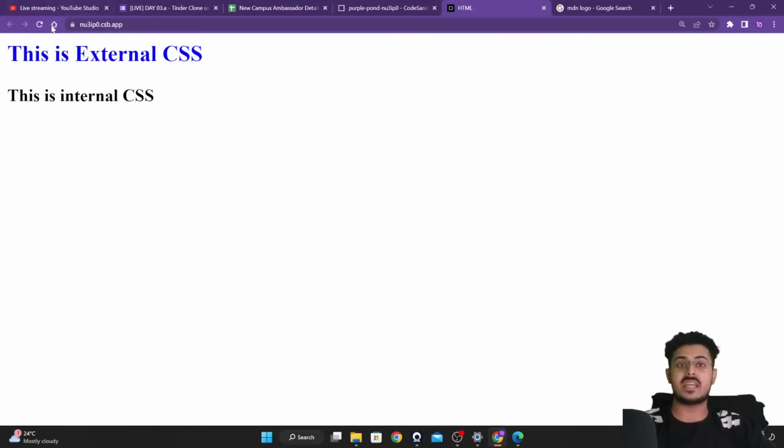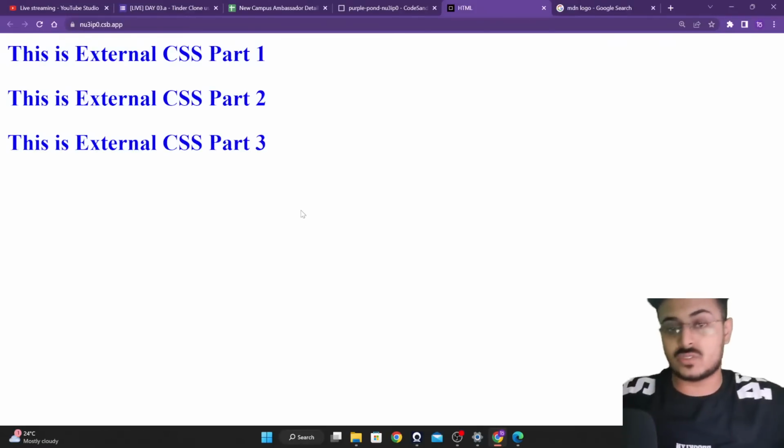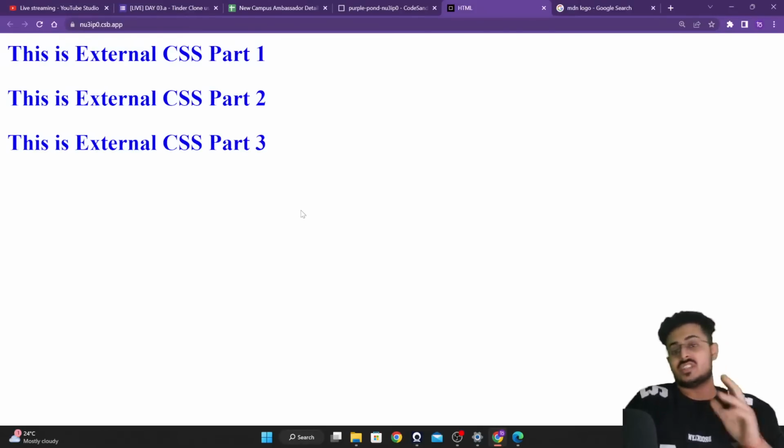So if you're going to your website and reloading your page, all the three H2 tags will change its color to blue, guys. But I don't want that. I want only one of those H2 tags to change its color. Well, let's assume that I just want two of those H2 tags to change its color, guys.